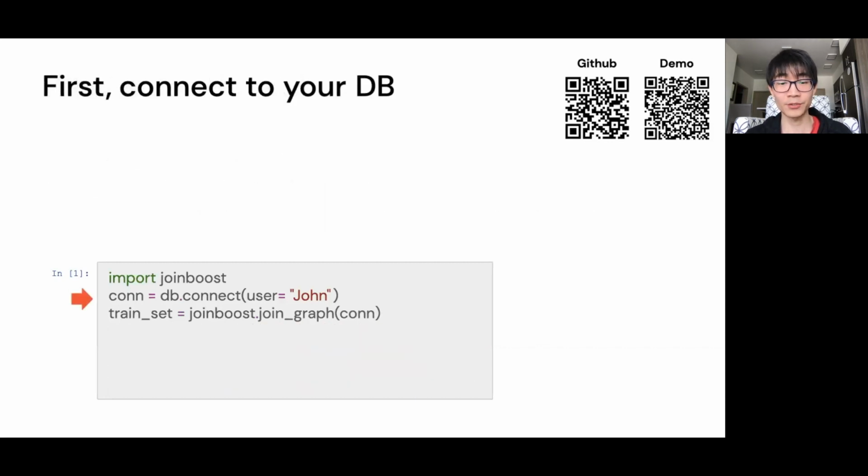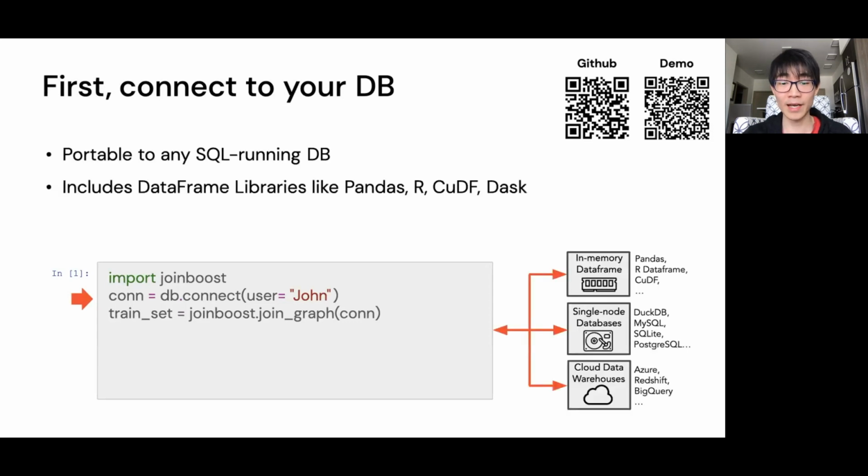So first, you need to connect to your database. JoinBoost is highly portable. It can connect to any SQL-running database. This includes single node databases like DuckDB and Postgres, and even cloud databases such as Azure, Redshift, or BigQuery. Beyond that, it can connect to data frames like Pandas, R, cuDF, and Dask.